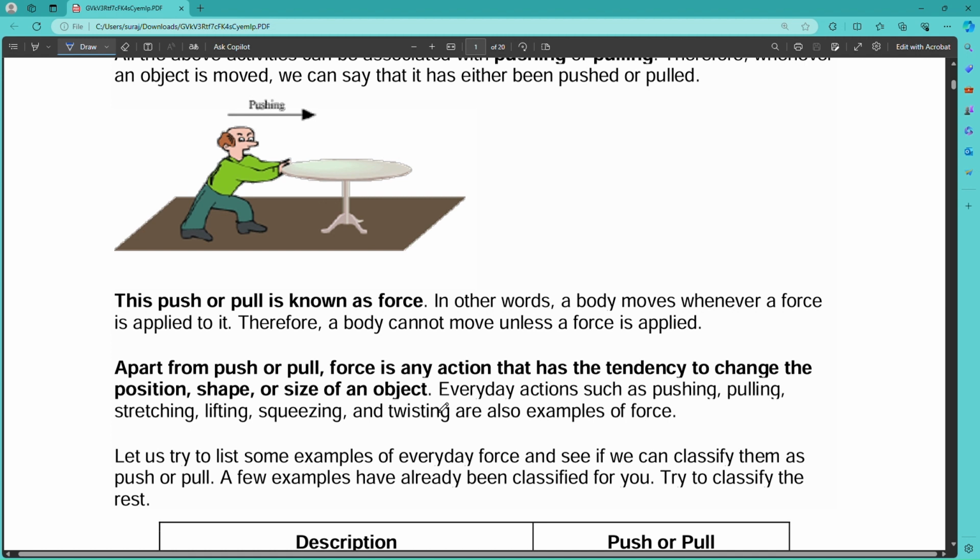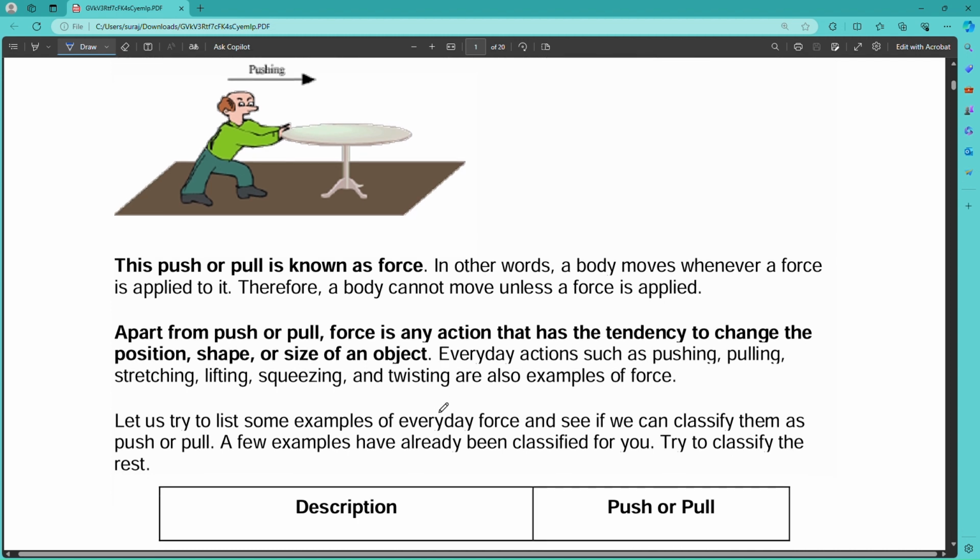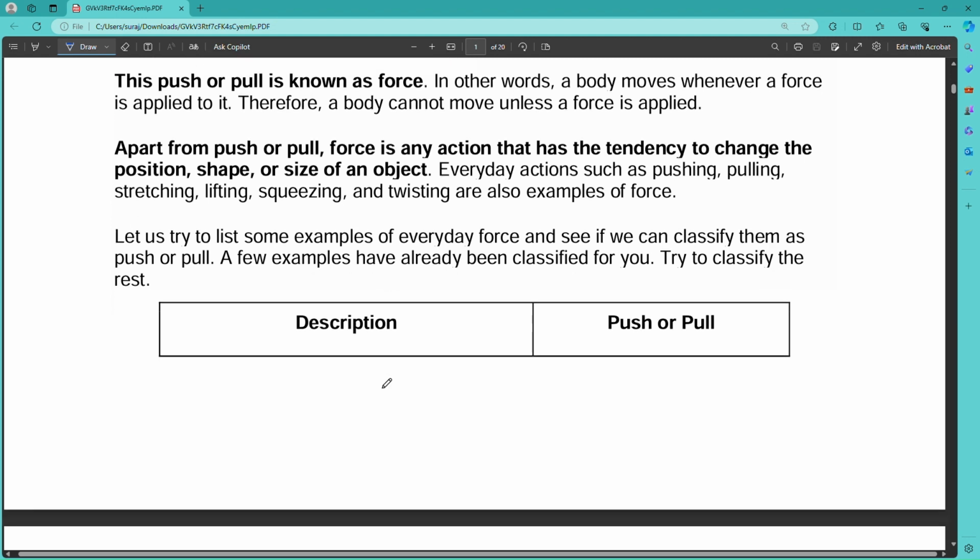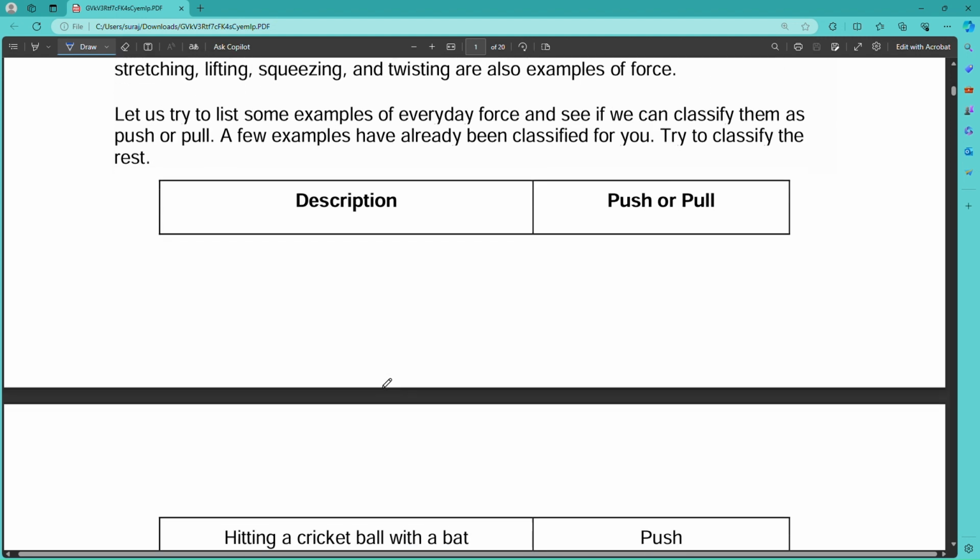And when you ride a bicycle and apply the brake, its position changes, and the size also changes in some cases. So by applying force, we can change the position, shape or size of an object. Whenever you are asked what is force, you can simply state that force is a pull or push, or that force is any action that has a tendency to change the position, shape or size of an object.